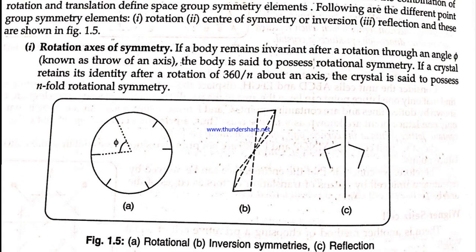It means when you have a crystal and you rotate it through some angle, and after rotation your system and its surroundings completely remain the same, then we say the system has a rotational axis of symmetry. If you rotate the crystal through a complete 360-degree angle, and during the complete rotation the system returns to its original state n times, then we say the system has n-fold symmetry. And after each rotation through an angle equal to 360 by n, it is called n-fold symmetry.